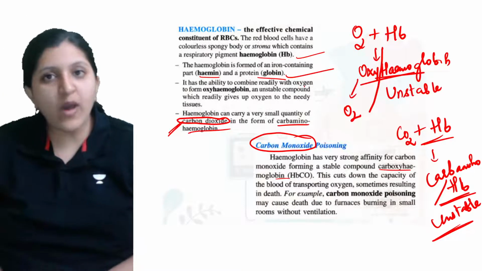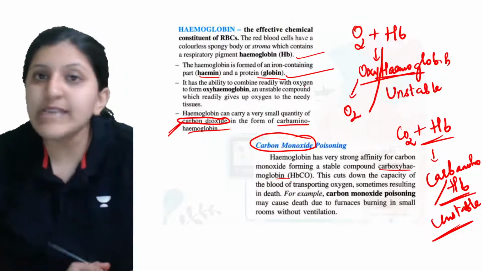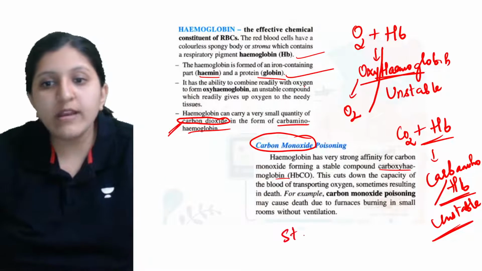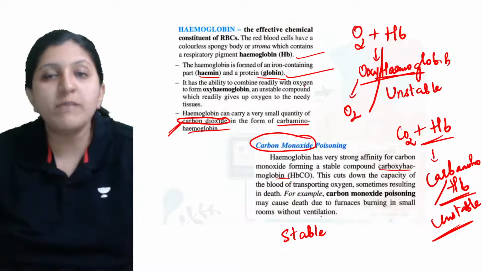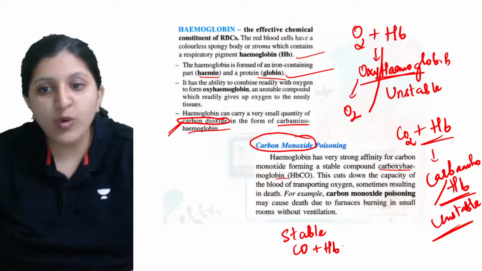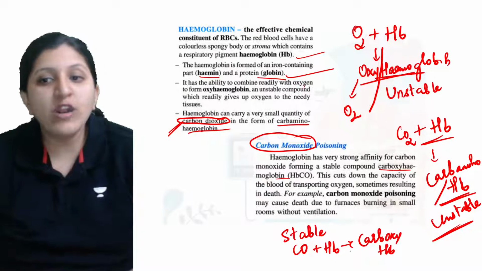So this is also an unstable compound, but with carbon monoxide this is not possible, because the carbon monoxide will form a stable compound. That means carbon monoxide plus hemoglobin will form a carboxyhemoglobin complex, and we cannot separate the two.